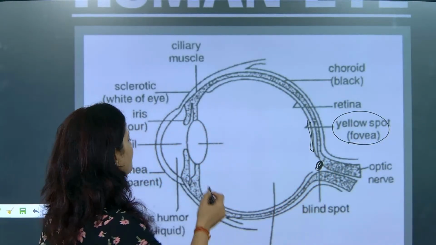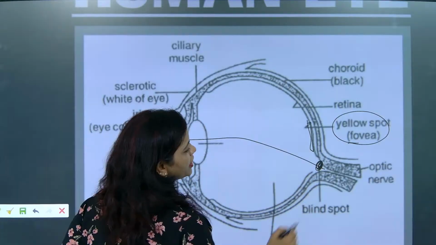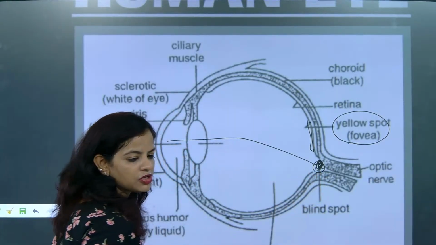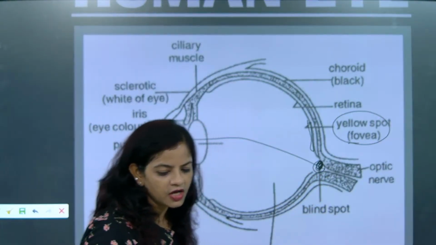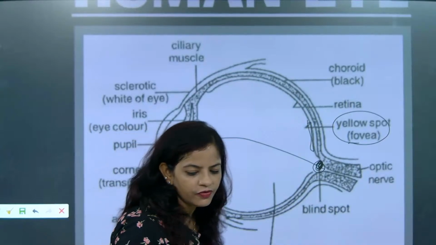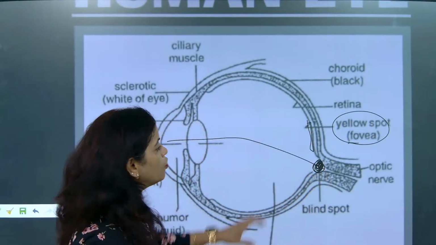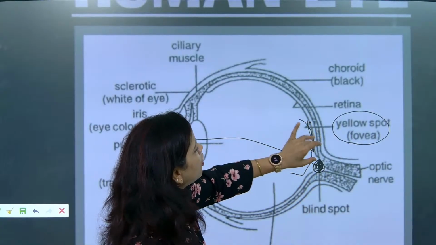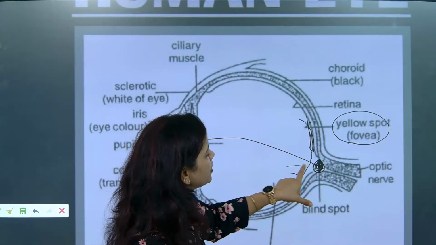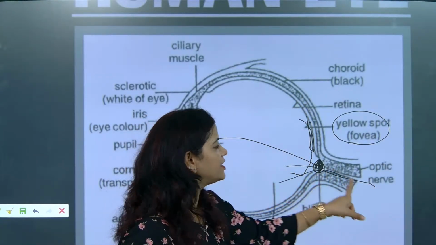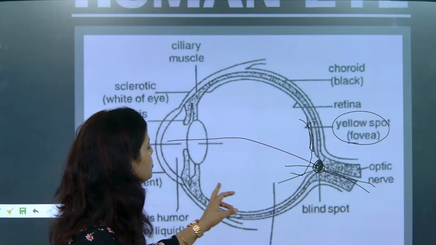Here, if any light ray falls, the image will not be possible. The image will not be formed. So this is exactly called the blind spot. Most of the images that are obtained on the retina go through the optic nerve, through the blind spot only. Understood?